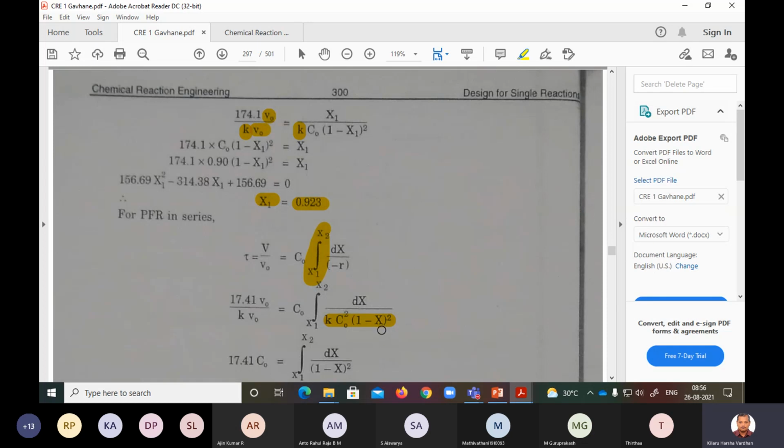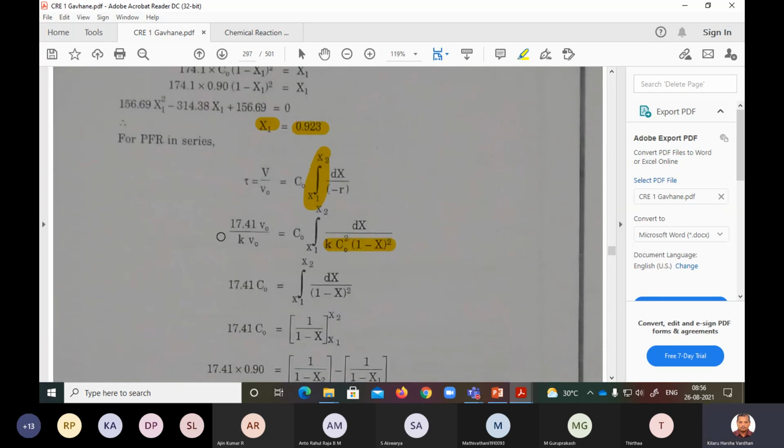X2 is not given; the final is taken as X, or if you want you can put X2 also, that's up to you. So this V naught and this V naught get cancelled out. This K and this K also get cancelled out. You are left with 17.41. Here this C naught and this C naught also cancel out. Only C naught is common here. You take it out and then put it this side.